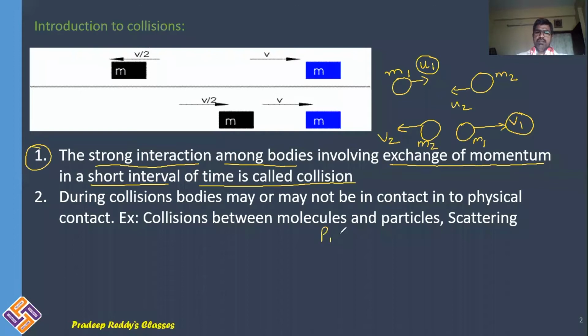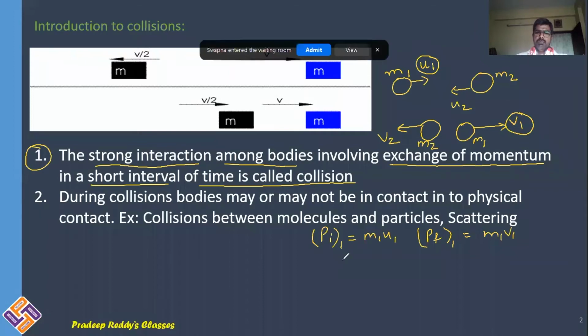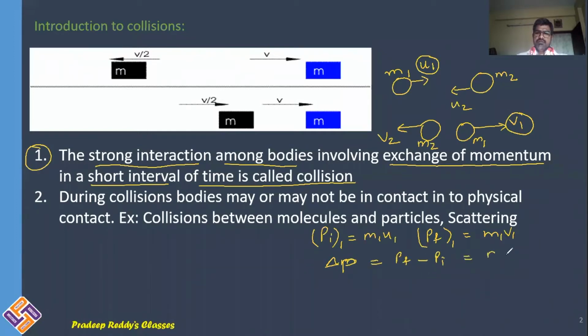So P initial of the first mass is equal to m1 u1. P final of the first mass is equal to m1 v1, and the change in the momentum, delta P, is equal to final momentum minus initial momentum. This is m1 into (v1 minus u1). This is the change in the momentum of the first body.